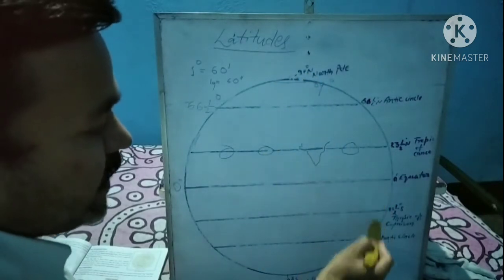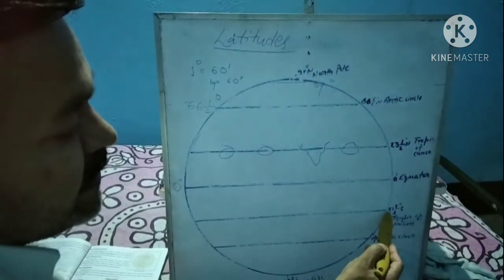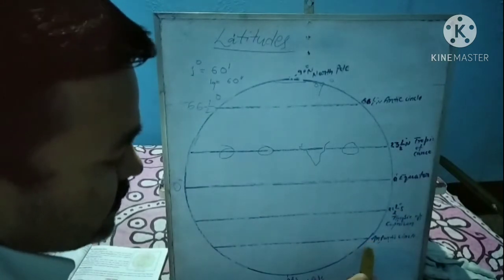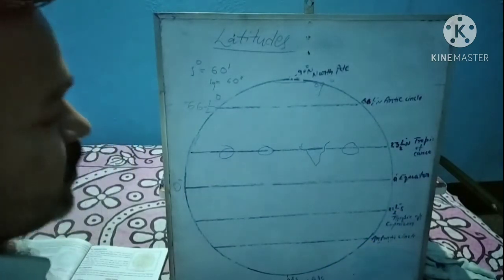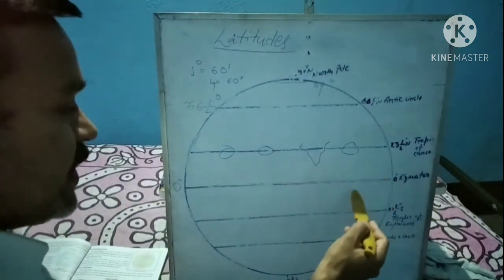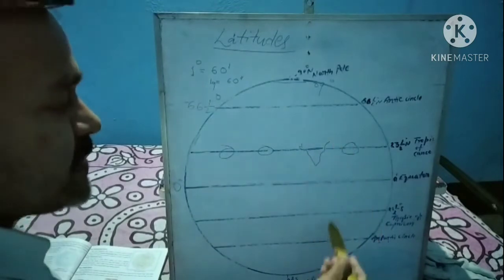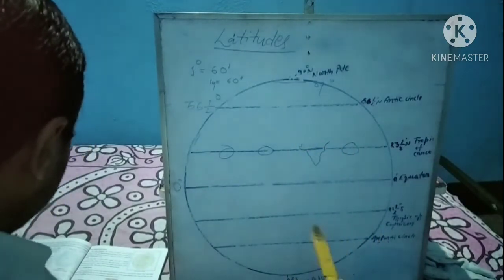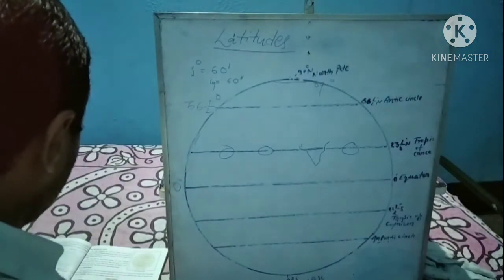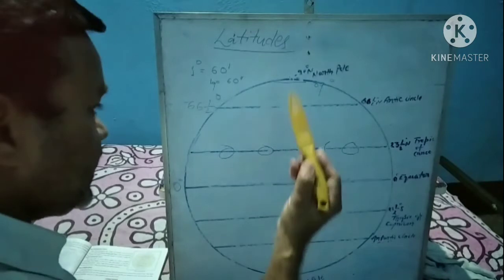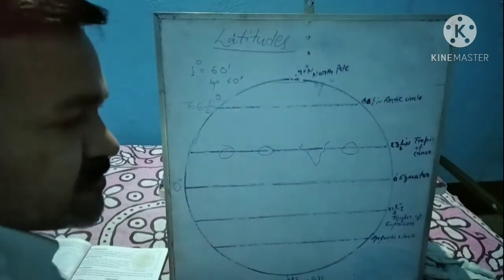But for the side below the equator, 23.5 south. 66.5 south. 90 south. So we can locate by using the letters N and S for locating the north and south directions. Another thing, the number of latitudes when drawn at 1 degree interval are 90 in the northern hemisphere and 90 in the southern hemisphere.